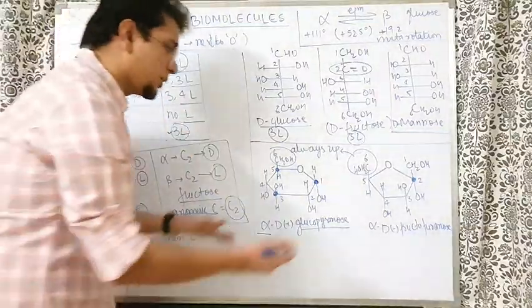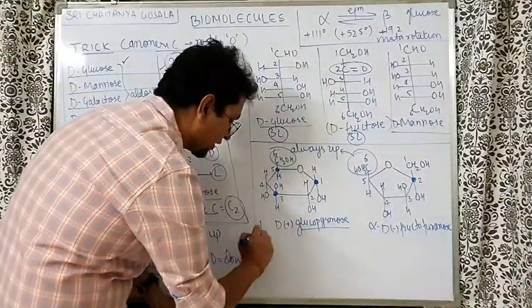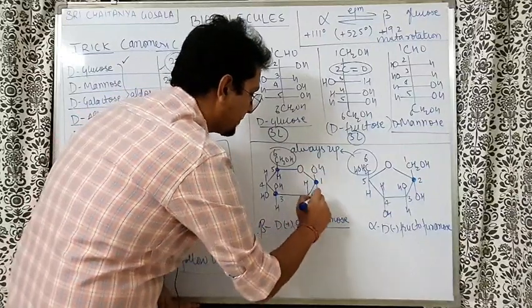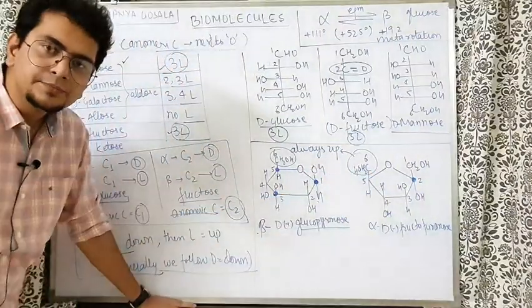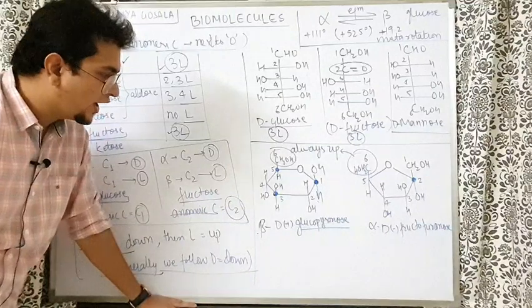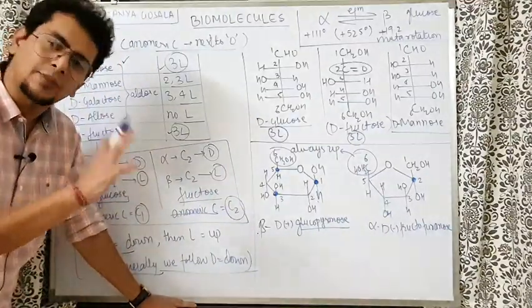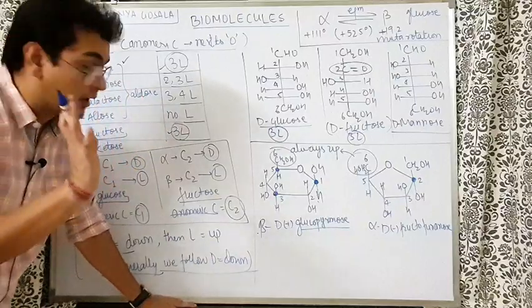Sir, I want beta glucose. Very good, no problem. If you want the structure of beta glucose, just this anomeric carbon's OH comes up. So this becomes beta glucose. So D and L have no relation with alpha and beta. Alpha and beta are decided by the anomeric carbon.